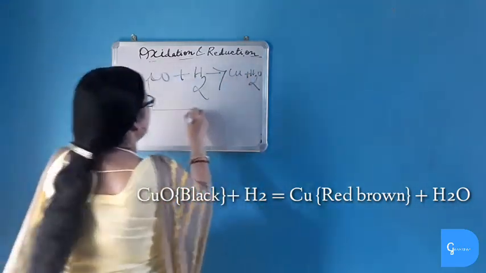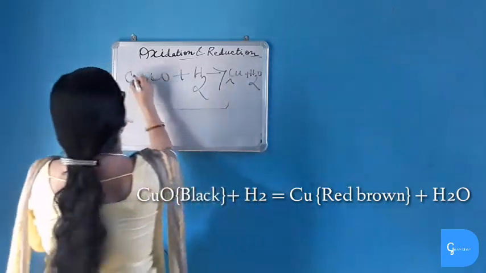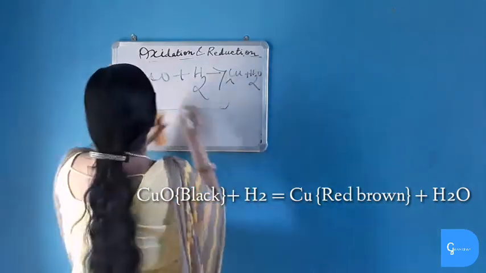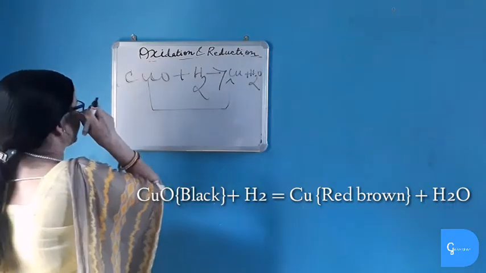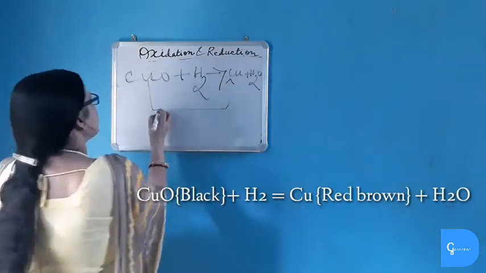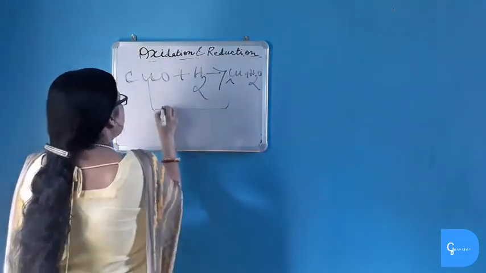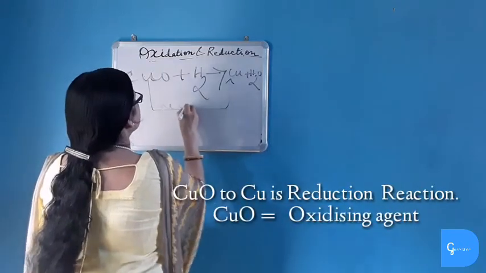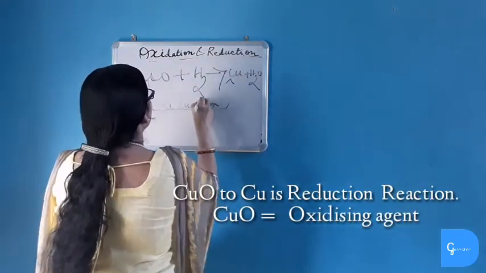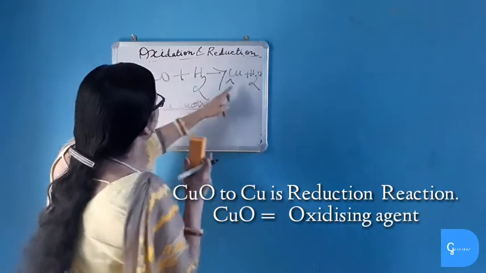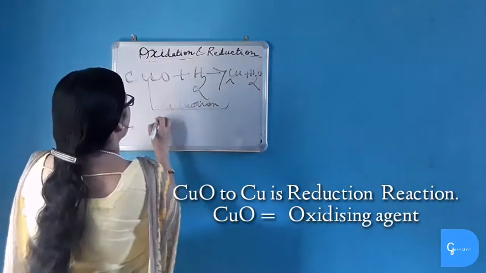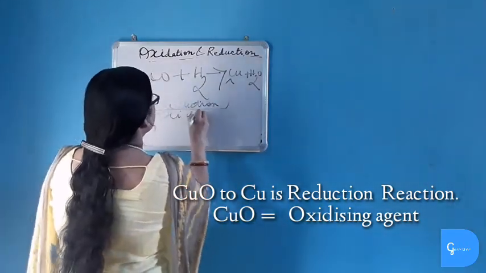See, copper oxide is transformed to copper, giving up oxygen. So what is giving up of non-metal? Giving up of non-metal means reduction reaction. Thus here copper oxide undergoes reduction reaction and so copper oxide is the oxidizing agent.